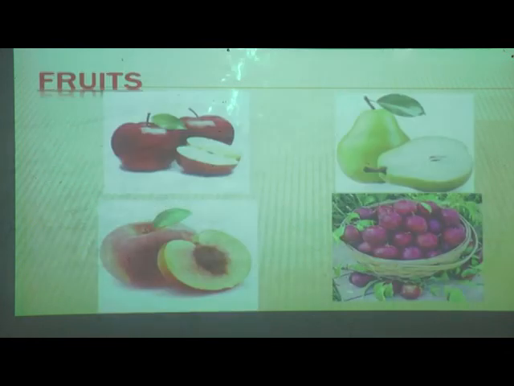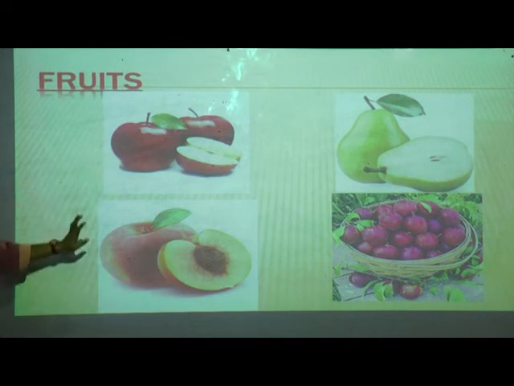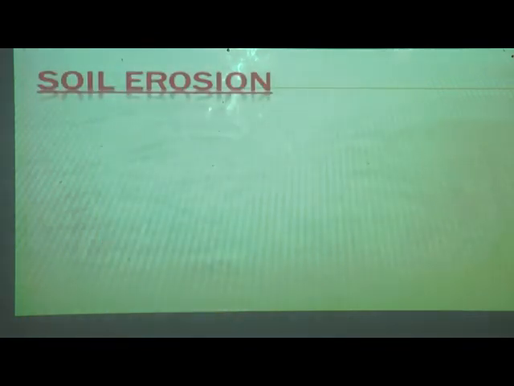So let us see this. Can you see, students? Yes, you all know it. Apple, pear, peach, plum. This type of fruits can be grown near the Himalayan range, in the mountain soil there and in the northeastern parts. So let's come to the point of soil erosion. We have completed 6 types of soils now. Let us go further, that is soil erosion.